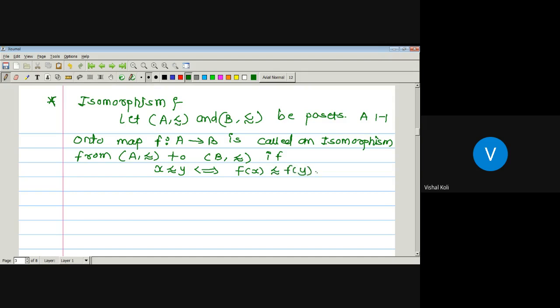So a function f from A to B is said to be an isomorphism from poset A to poset B if x precedes y implies and is implied by f of x precedes f of y for all x, y belonging to capital A. If this is true, then we say that there is an isomorphism from poset A to poset B, and the posets A with relation precedes and B with the same relation are isomorphic posets.